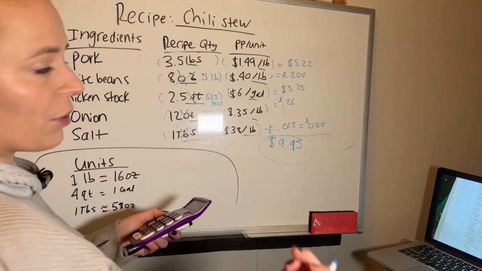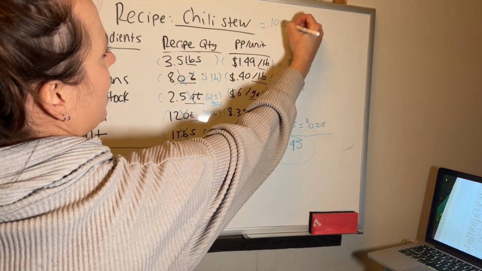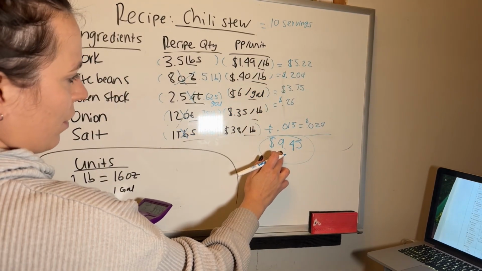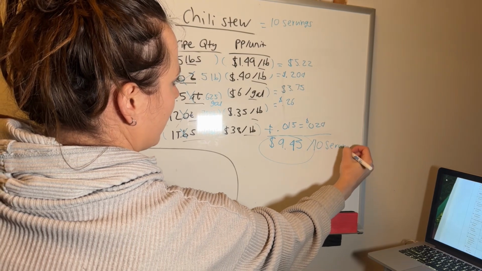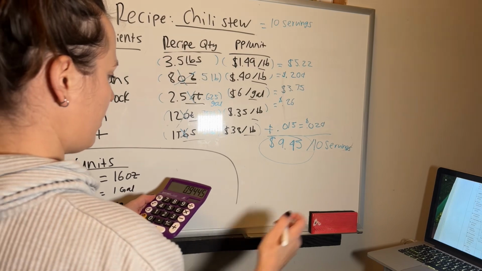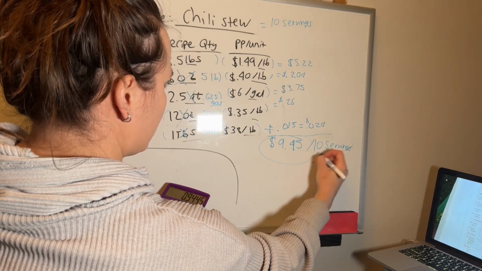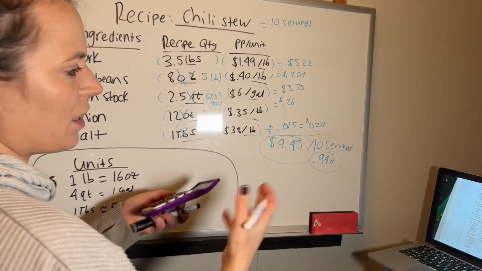Now, if we want to get a price per serving, we know that this chili stew, let's say it gives us 10 servings. So what you're going to do is take this $9.45 and divide it by 10 servings, which gives us 94 cents. So every serving of this chili stew is 94 cents.